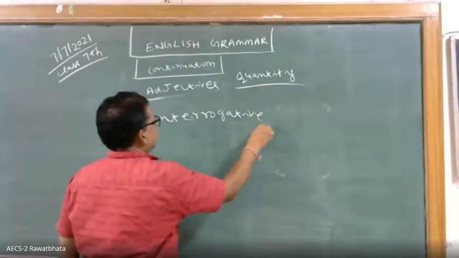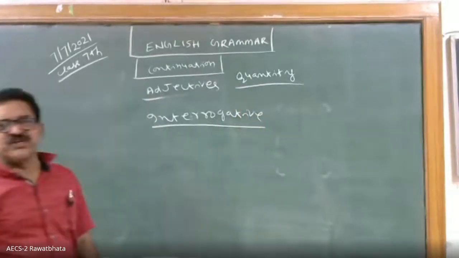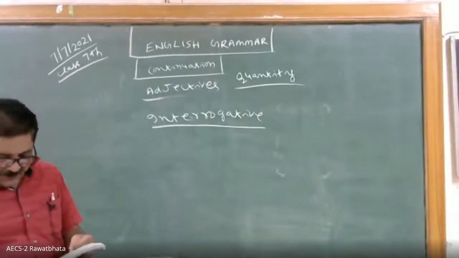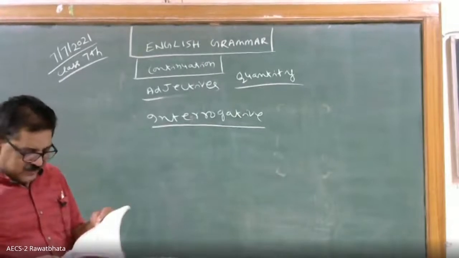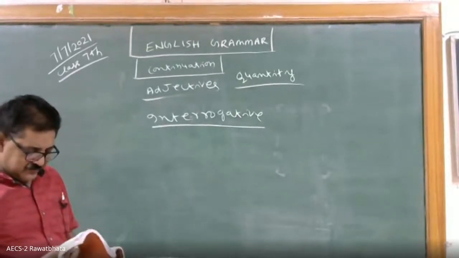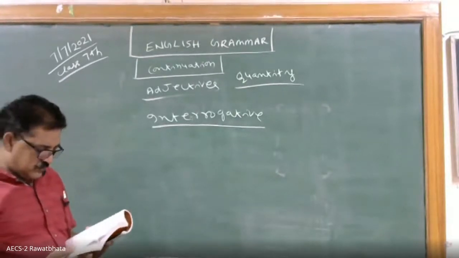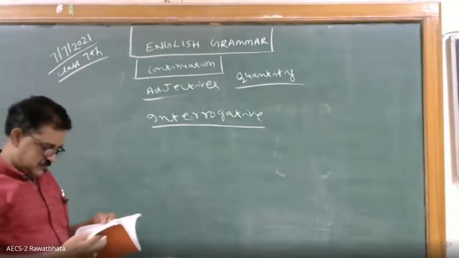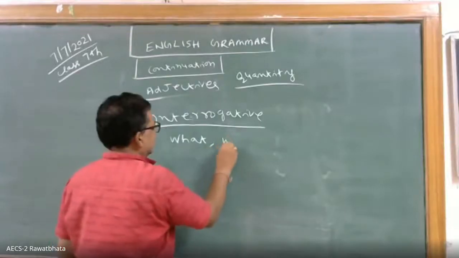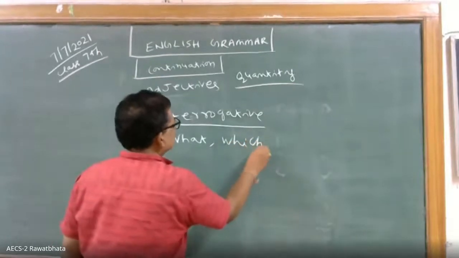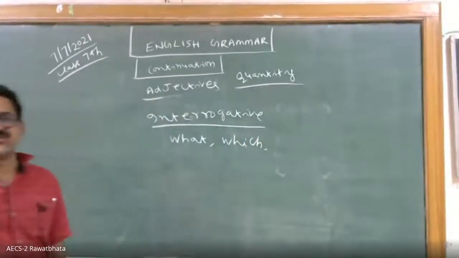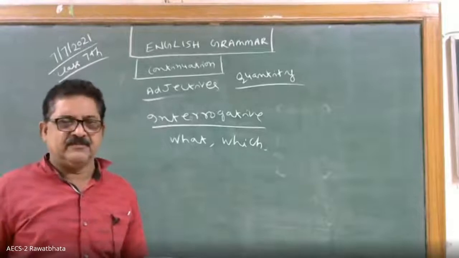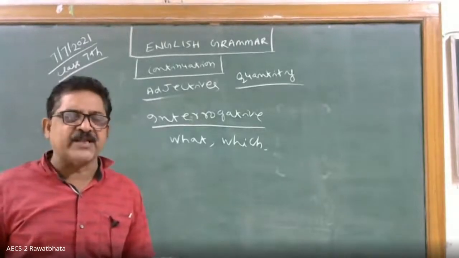Interrogative. Suppose a question is asked with the help of an adjective, that is called interrogative. A sentence which starts with a question word and has a question mark. What, which? What is your name?